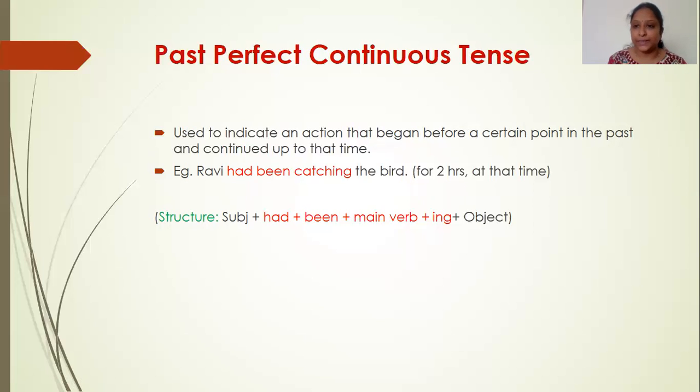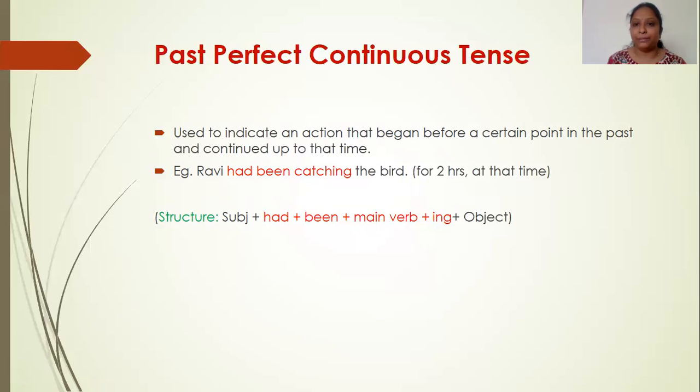So we have learned simple past, past continuous or past progressive, past perfect, and past perfect continuous tense. The sentences are: Ravi caught the bird, Ravi was catching the bird, Ravi had caught the bird, and Ravi had been catching the bird. This is how you will have to remember the structures of tenses. And if it is present tense: simple present, present continuous, present perfect, present perfect continuous. Ravi catches the bird. Ravi is catching the bird. Ravi has caught the bird. Ravi has been catching the bird.